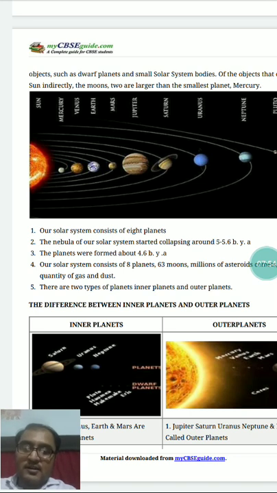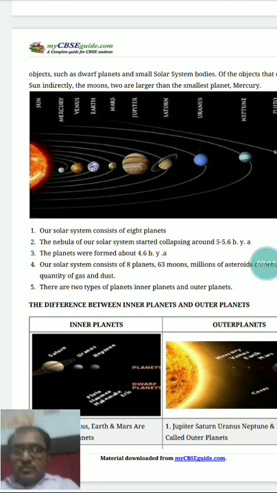Pluto does not fulfill the third criterion, that is, it does not have a separate orbit. It intercrosses the orbit of some other body in the solar system. So all these things we discussed already in the last class.